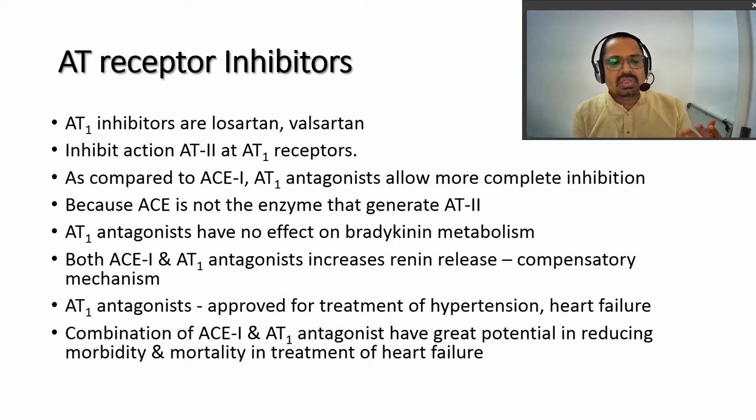So as compared to ACEI, that is angiotensin converting enzyme inhibitors, the AT antagonists show more complete inhibition, because angiotensin converting enzyme is not the only enzyme responsible for conversion of angiotensin 1 to angiotensin 2. So a small degree of angiotensin 2 may still be formed, or even angiotensin 1 itself gives its actions. So complete blockade of action is not found when we give angiotensin converting enzyme inhibitors, whereas with angiotensin receptor inhibitors we find a more complete inhibition.